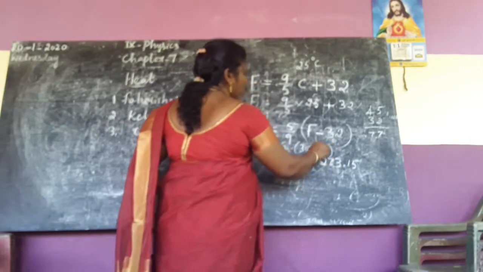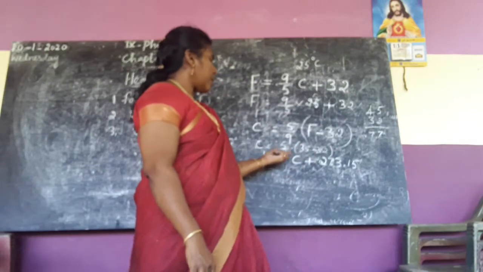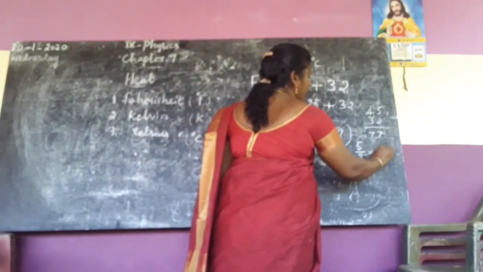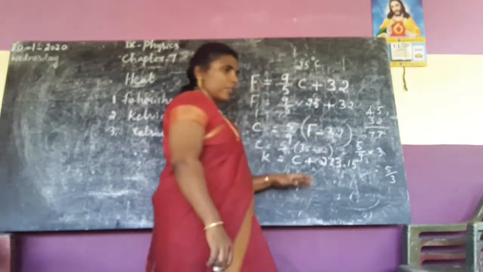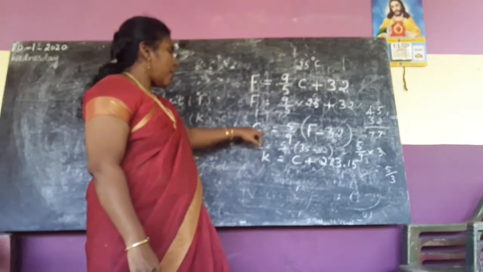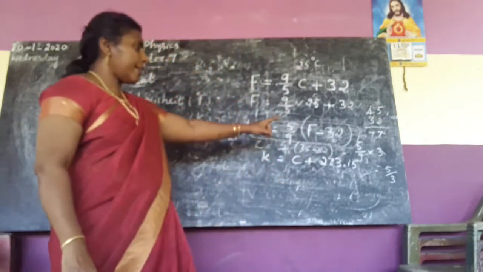First you have to subtract inside the bracket. So we will get 3. So here we will get 5 by 9 into 3. Just you can cancel 3. What's the value? 5 by 3. Just divide it and you can write the value. Like that you will get. What's the formula? C equal to 5 by 9 into F minus 32.